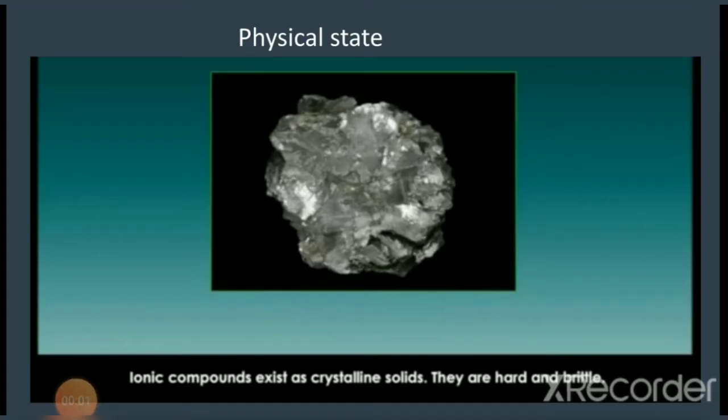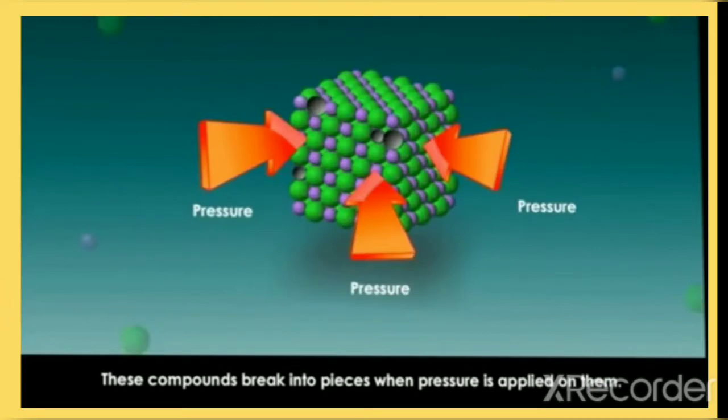Sodium chloride, potassium iodide and barium chloride are all ionic compounds, and ionic compounds exist as crystalline solids. They are hard and brittle. Ionic compounds are hard and brittle. It means these compounds break into pieces when pressure is applied on them. And why are they hard? It is because of the strong force of attraction between the positive and negative ions.